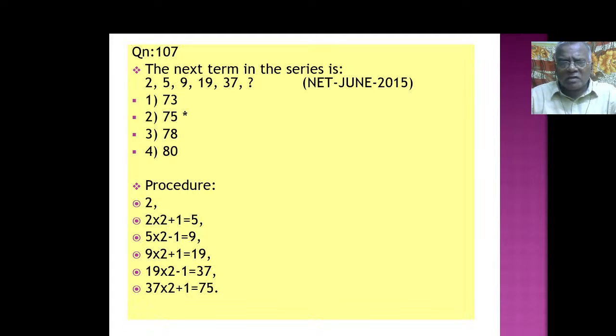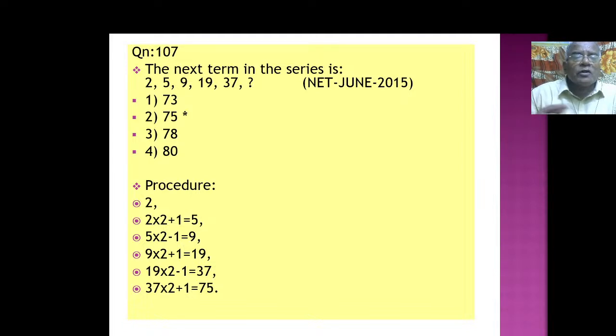Then 9 all of a sudden comes. Can there be any relationship? See, 2 into 2 plus 1. Now, 5 into 2 minus 1, 9 comes. You see that? Plus 1 minus 1 problem. First add 1, afterwards subtract 1, like that it goes. Add, subtract, that is the series here.